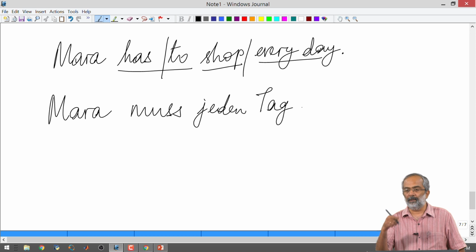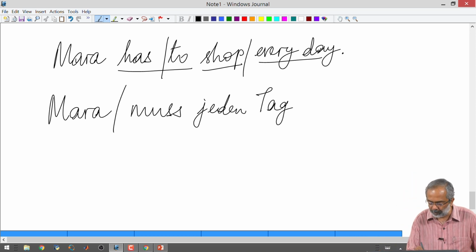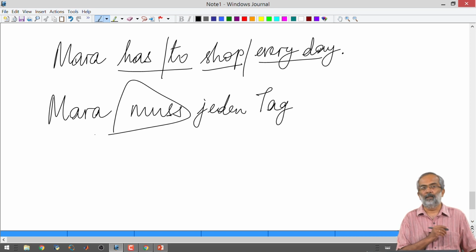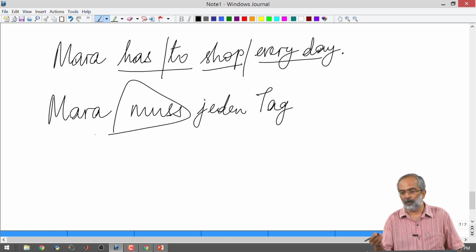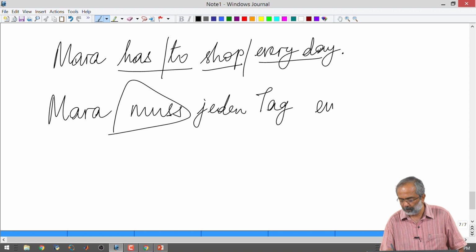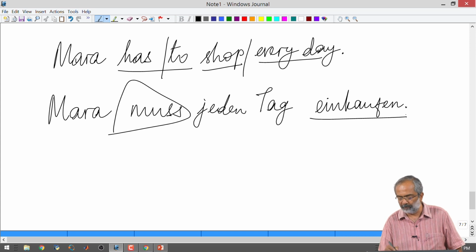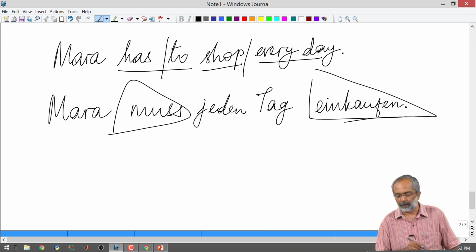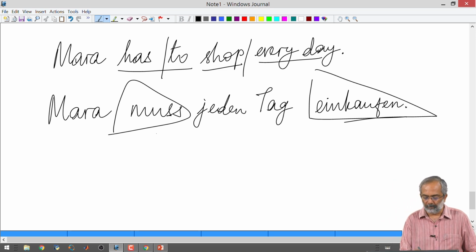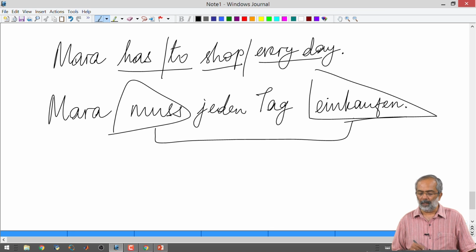To shop is again the infinitive. So even in German the infinitive will come back because we have already conjugated muss for Mara. So the infinitive of einkaufen is einkaufen. So we see that the separable verb will come back in its infinitive form and be the last word in the sentence. Okay. Mara muss jeden Tag einkaufen.